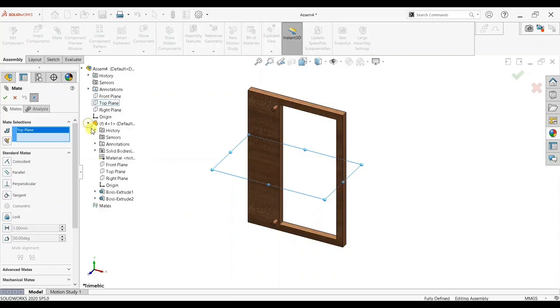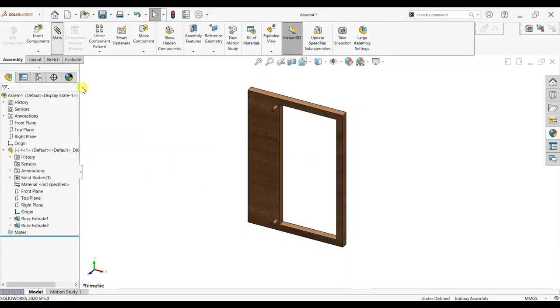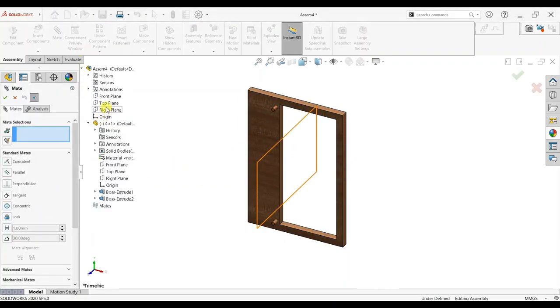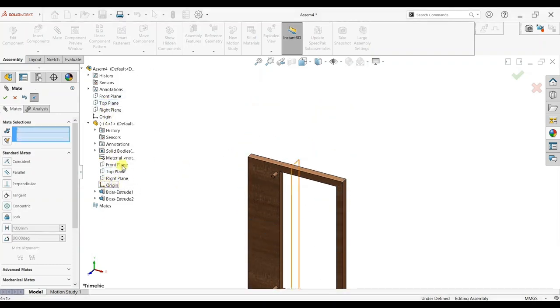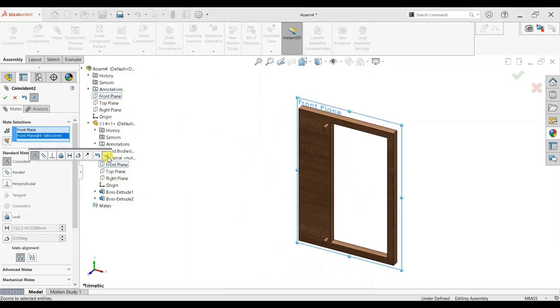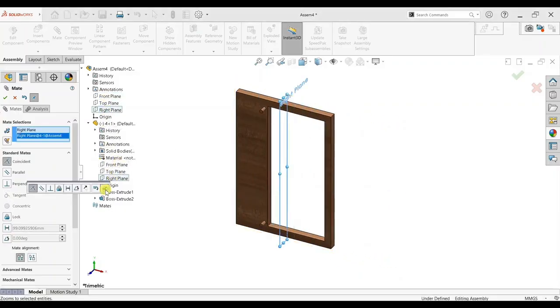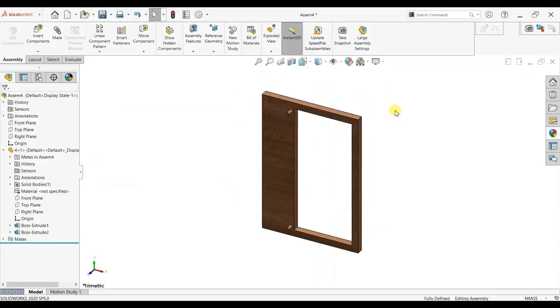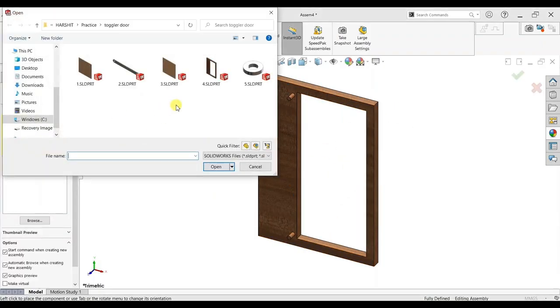Go to mate. First we will right click and add float. We can manage here our frame in front plane and right to right, so the center is created.